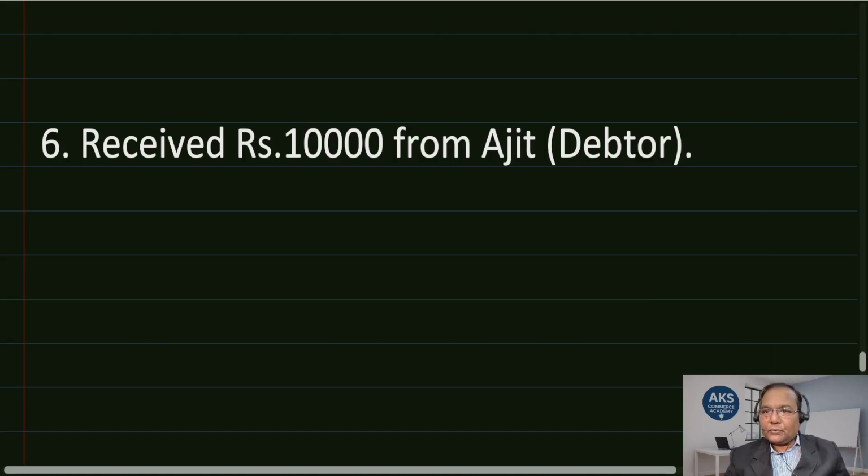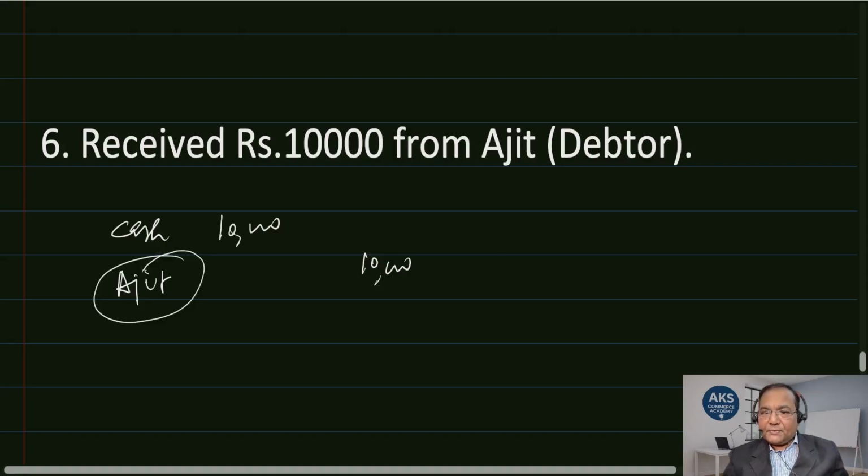So the accounts involved are cash, when we received cash, and the second one is Ajit, because the name is important. So he is to pay to us. So cash account 10,000 we have received and 10,000 credit, because when he bought goods on credit he was debited. So the entry we passed, Ajit debit to sales.